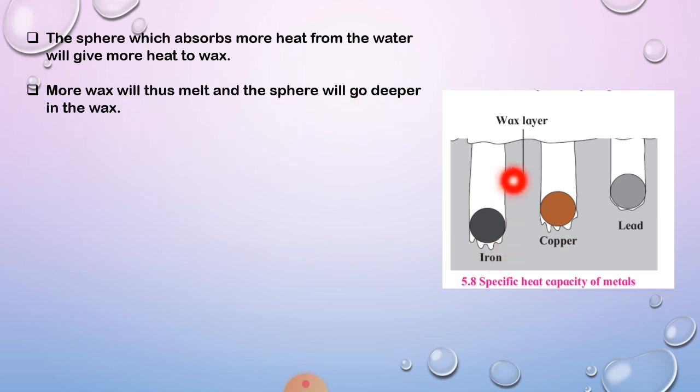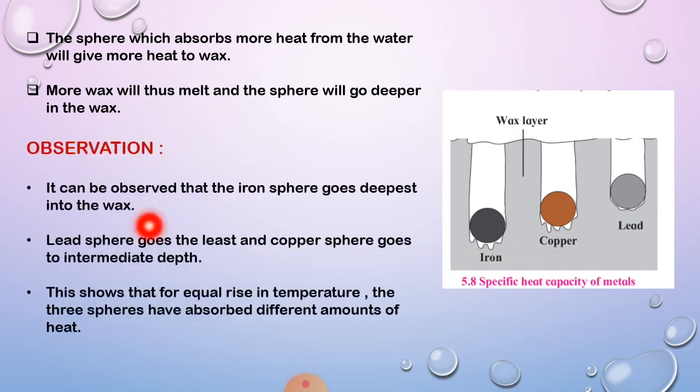So if the sphere gave more heat to the wax, what will happen? The wax will melt, more wax will melt, and thus the sphere will go deeper into the wax. Okay, observation. What type of observation did we get from this experiment? It can be observed that the iron sphere goes deepest into the wax.